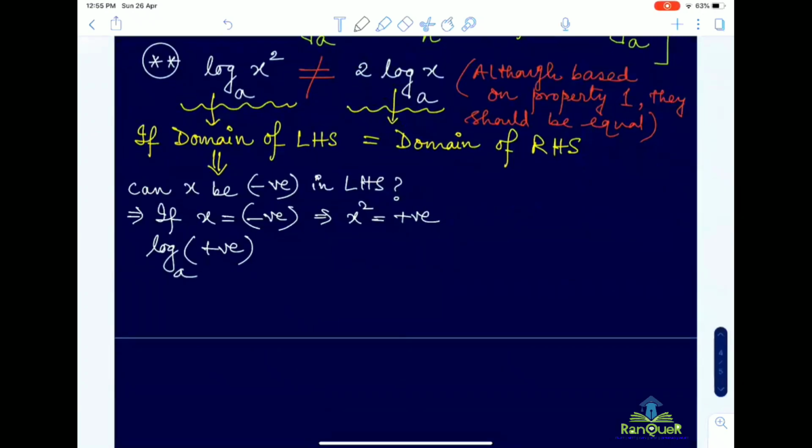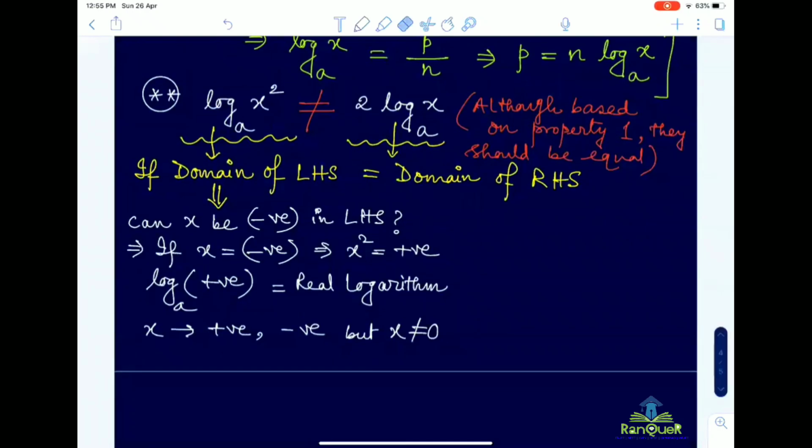Do you get my point? All of you getting my point? Okay. So that means here x can be positive, x can be negative. That's it. But x cannot be equal to 0.